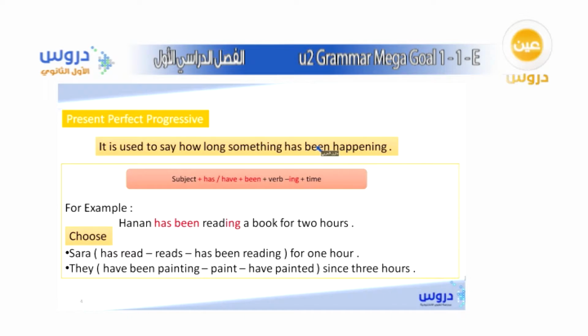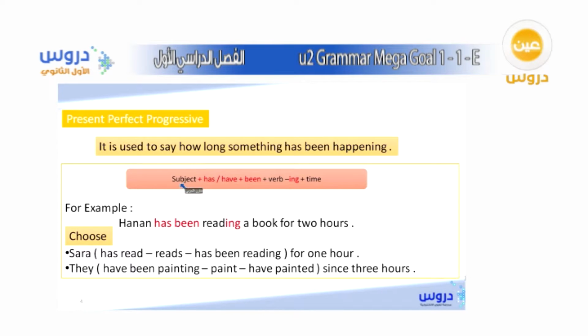So the first tense we're going to learn about today is the present perfect progressive, which sometimes might be called the present perfect continuous. It says here this tense is used to say how long something has been happening. Focus on the words how long. This is a key word. In this tense, it helps us to know how long something has been happening.